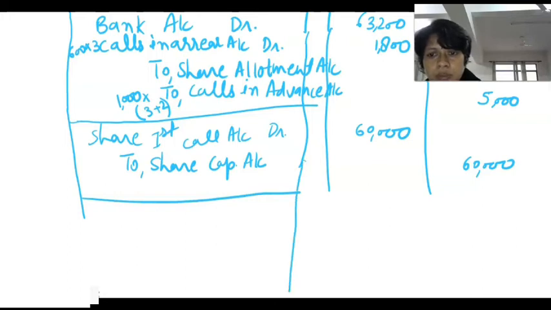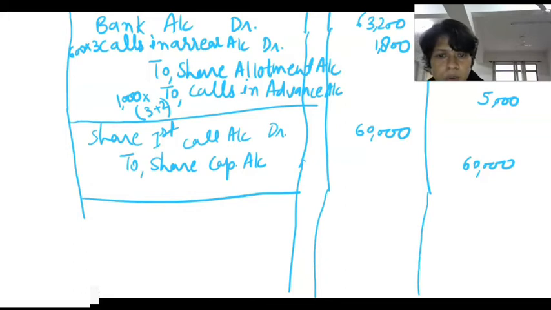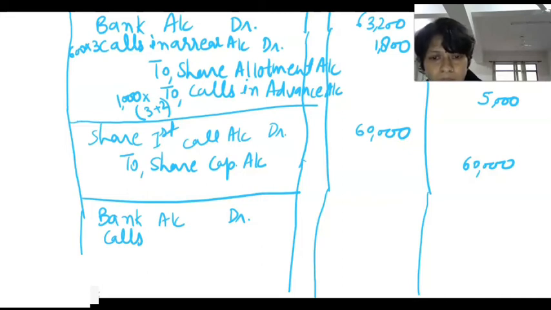Now we will do a transaction for receiving this first call money. So we will do bank account debit, and also we have adjust bank account debit. Also calls in arrear is here because we have not received 600 shares for allotment money, first call money and second call money also.